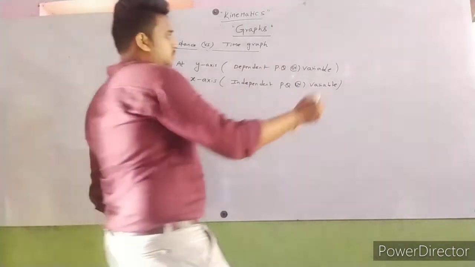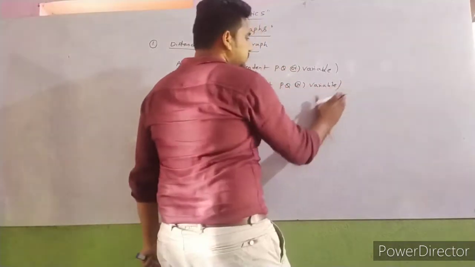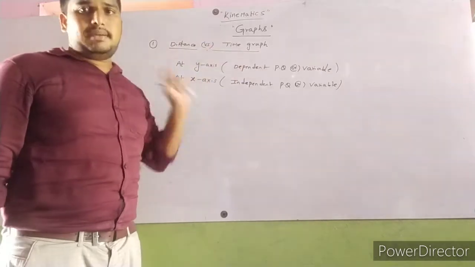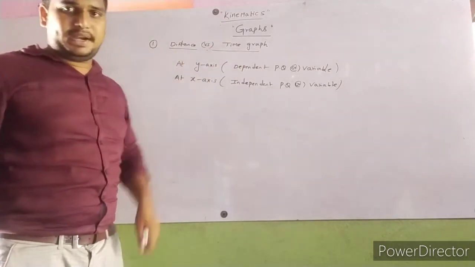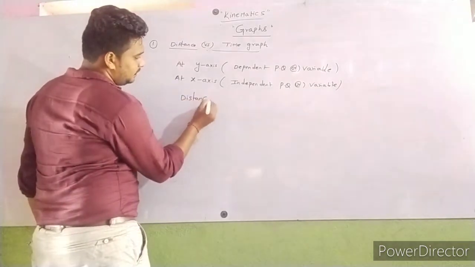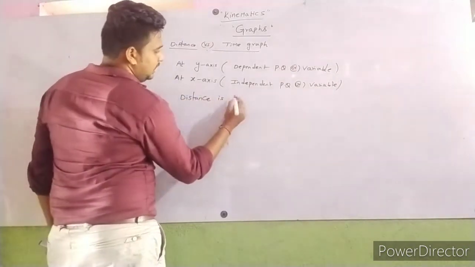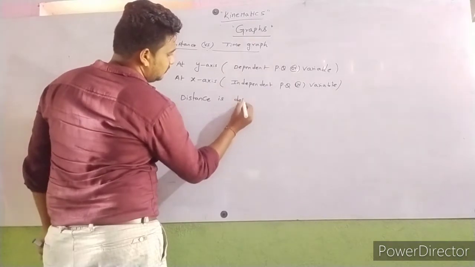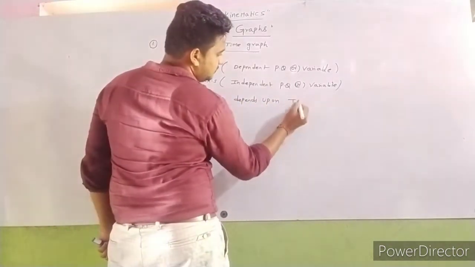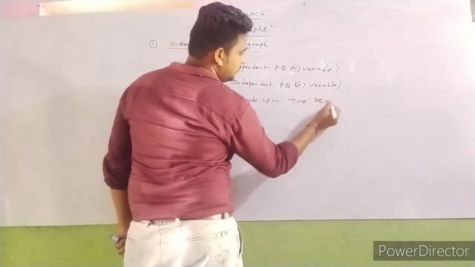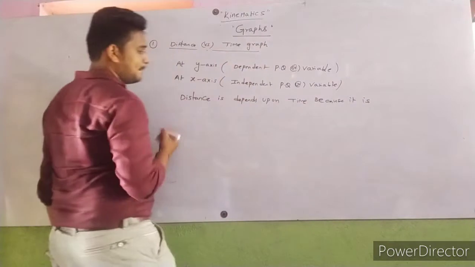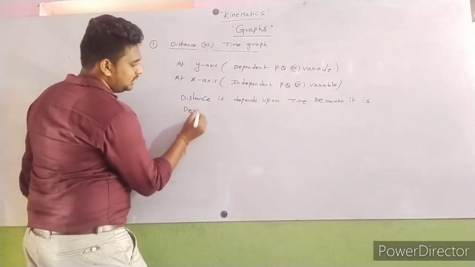And we have taken two physical quantities, distance and time. Which is dependent, which is independent? Distance depends upon time, because it is a derived physical quantity.